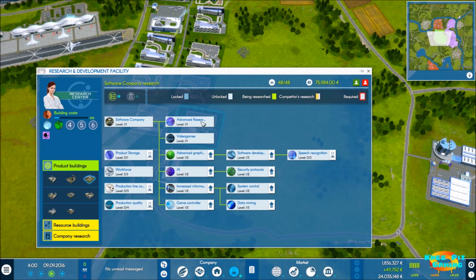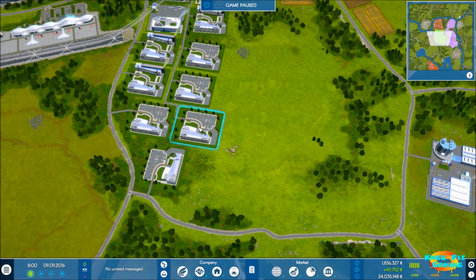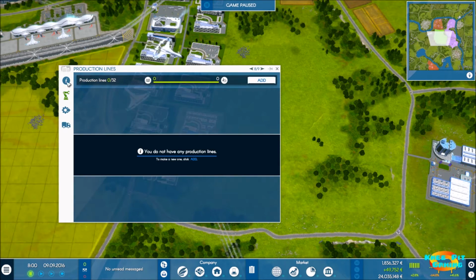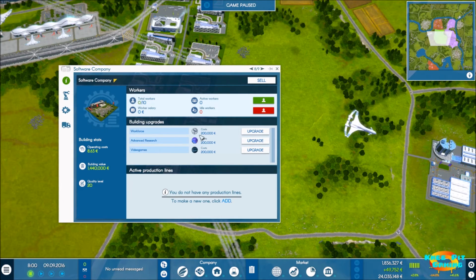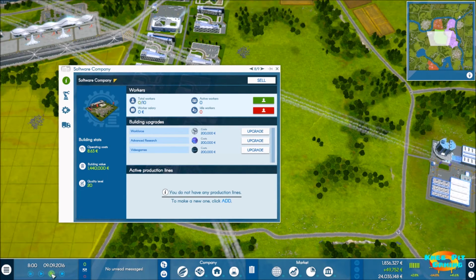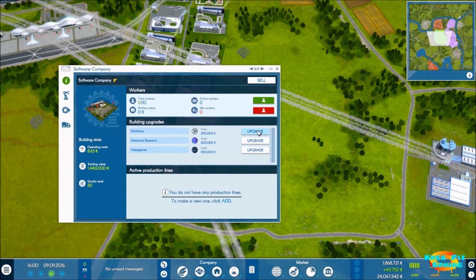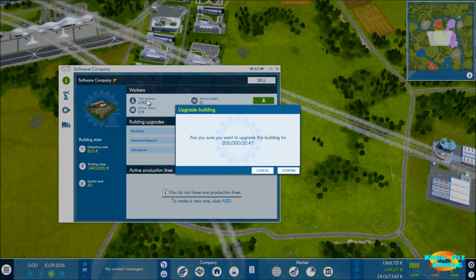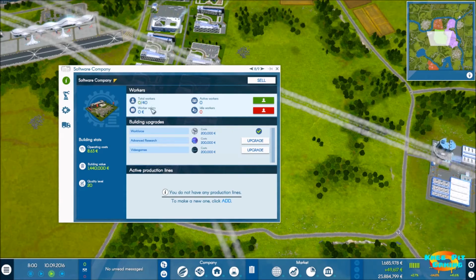Okay, I'm confused. Let's go ahead and pause time here for a moment while I try to figure out what in the world is missing. Let's go back in and try that again. So, oh, here we go. Here we go. Okay. Woo. We'll go ahead and start everything back up. So we want to upgrade our workforce, so that instead of 10 workers, we'll have access to 40.